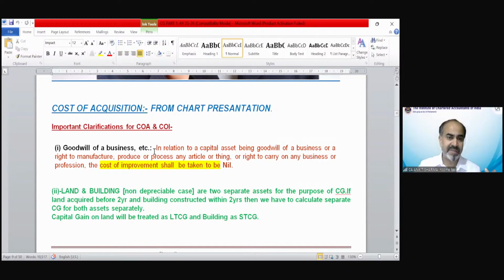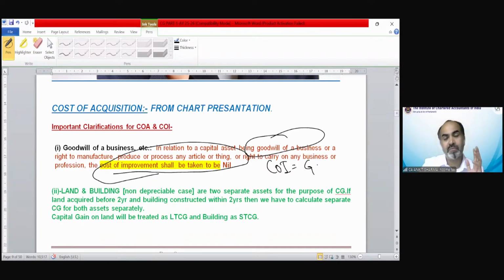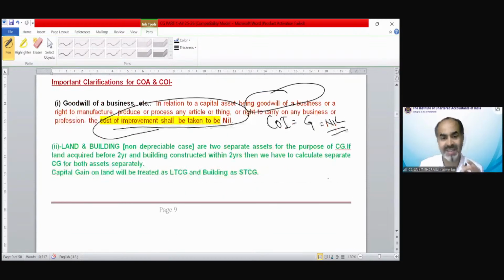The first clarification is in case of goodwill of business, etc. That means in case of an intangible asset, in relation to a capital asset being goodwill of a business, or a right to manufacture or produce any article, that means trademark, etc., the cost of improvement shall be taken to be nil. So the cost of improvement in case of goodwill of business, goodwill of profession, or trademark will always be nil. You should not consider the cost of improvement in any of these cases. That is the first clarification. The second is very interesting.